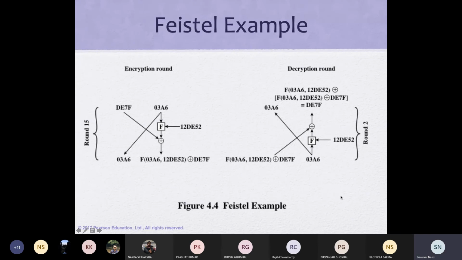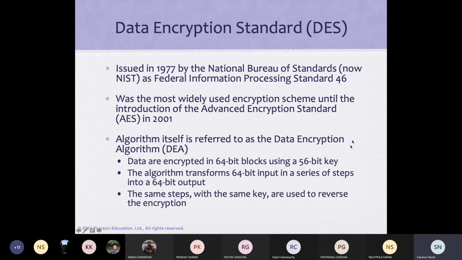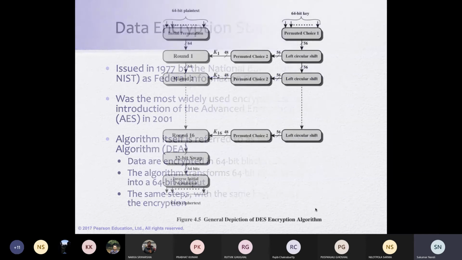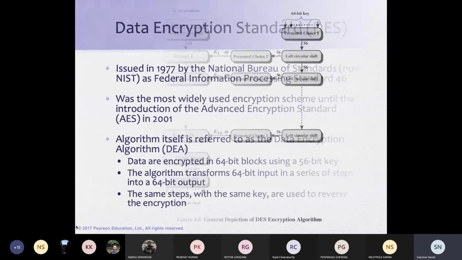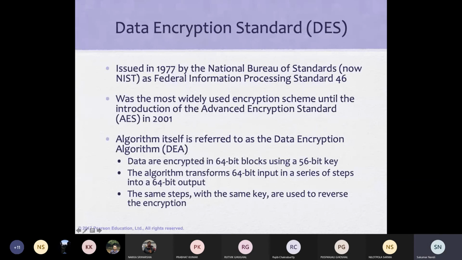I can skip this. Let us move to DES, the Data Encryption Standard. I don't want to go into details here. AES we will discuss later on. This slide you can read, but what I can say here, from the last point, is that we take a 64-bit block of plain text and generate 64-bit ciphertext.